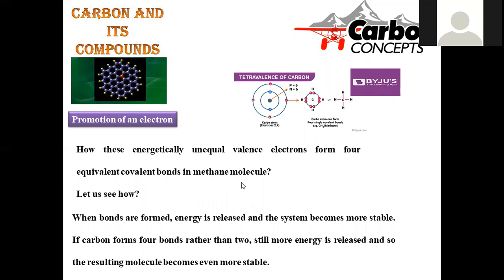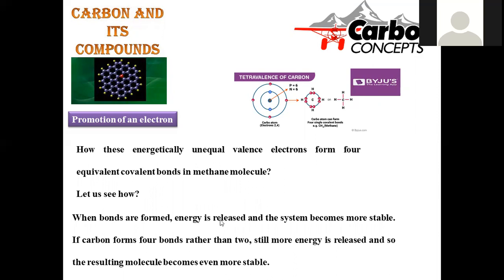But after reacting with hydrogen, for example, taking the simplest example, methane formation, it is able to form 4 bonds, and these 4 bonds have equal energy, equal bond angle, and equal bond length. What could be the reason for this during the formation of the methane molecule? In order to explain that, the conceptual sequence is provided here. This is the question which was posed. Now let us try to derive the answer.